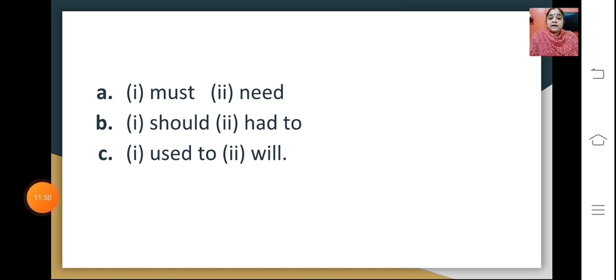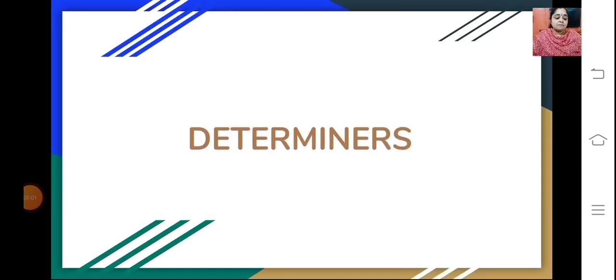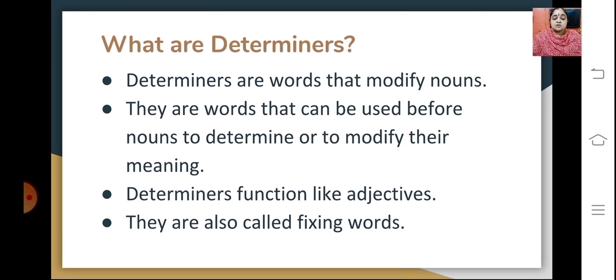Now we will move ahead to the next topic, that is determiners. So what are determiners? We'll just go through. Determiners are words that modify nouns. They are words that can be used before nouns to determine or modify their meaning.